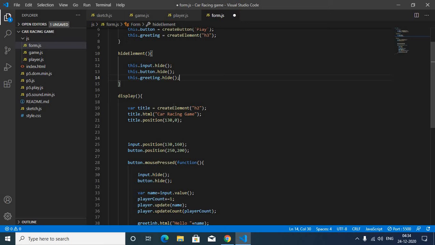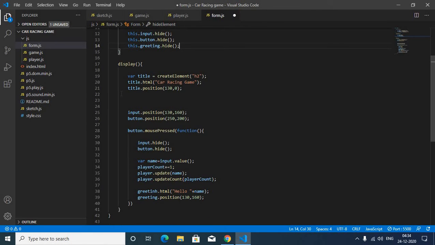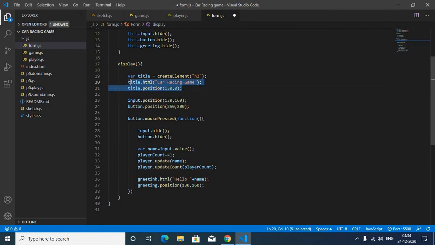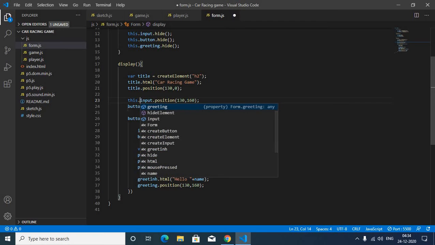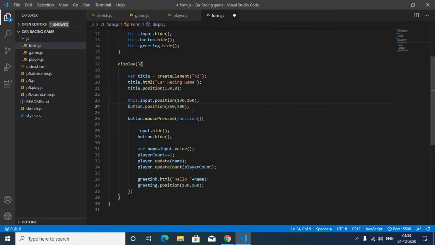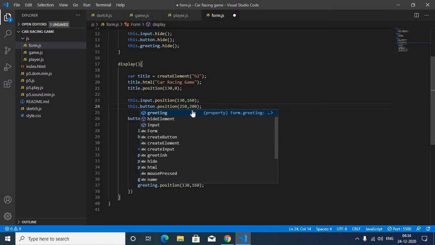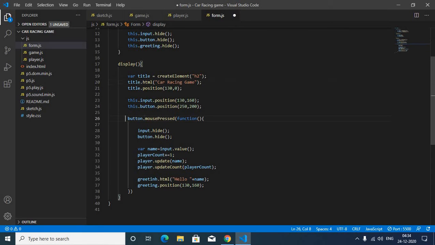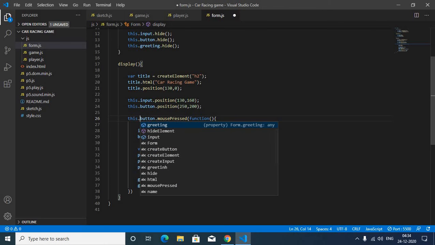Now inside this display function we are going to do some changes. The first three lines leave as they are. And here instead of input, first write this.input, and the same for this.button, and here also this.button.mousePressed.